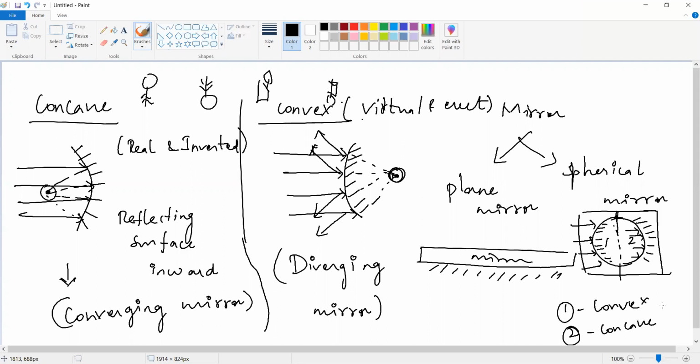All of you understand? So by using the spherical mirror, we can divide spherical mirrors into two types. One is convex, another one is concave. Okay, shall we go for the next one? All of you clear? The types of mirror. Because in this chapter only you can have so many questions. Next MCQ is there now.